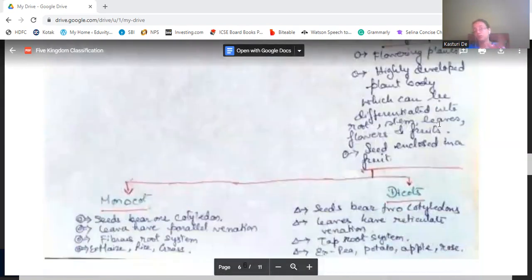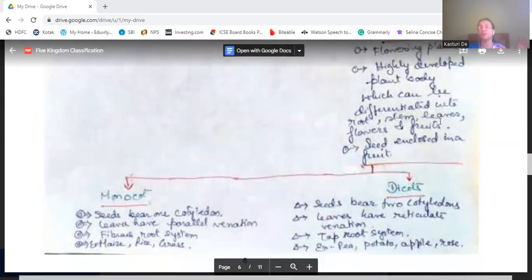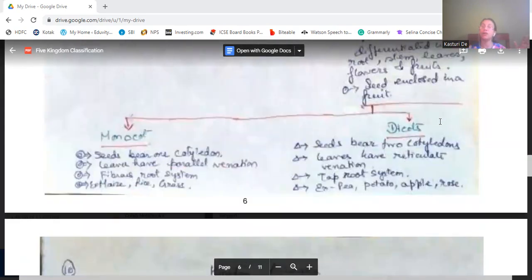on the seed basis. They are divided into two groups again, monocot and dicot. Monocots have seeds which have only one cotyledon. Dicots have seeds which have two cotyledons. The monocots have leaves which are parallelly venated, whereas dicots have leaves which have reticulate venation.